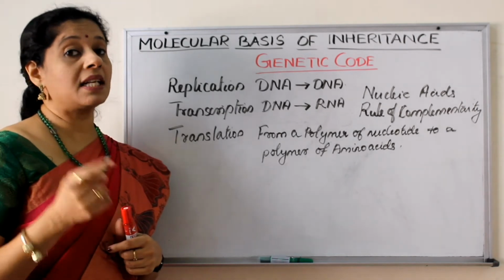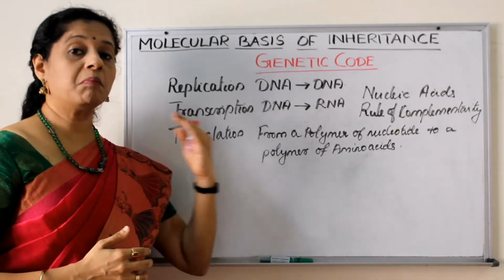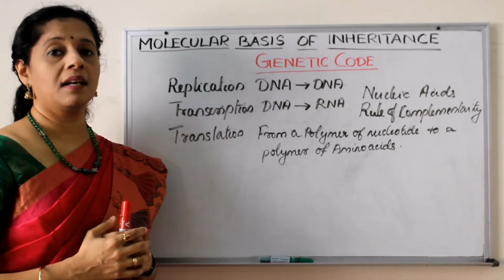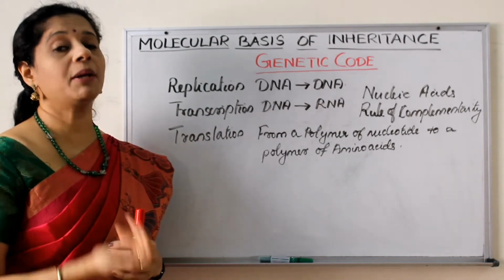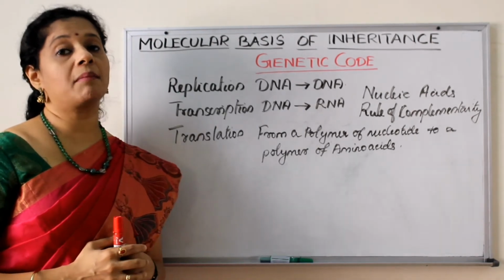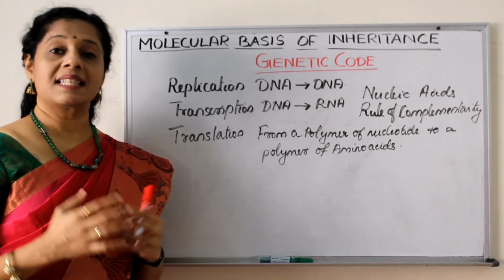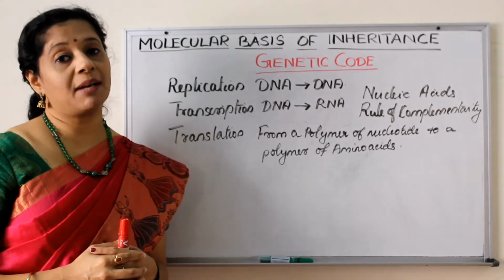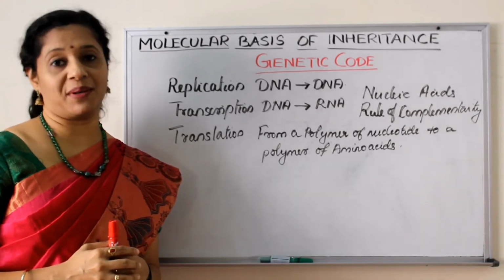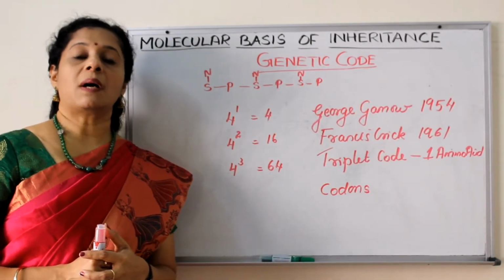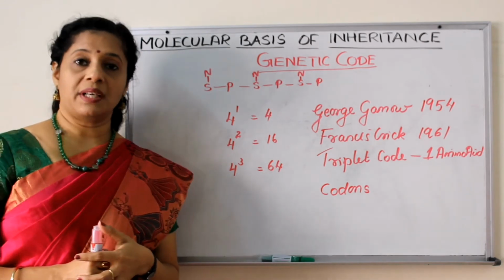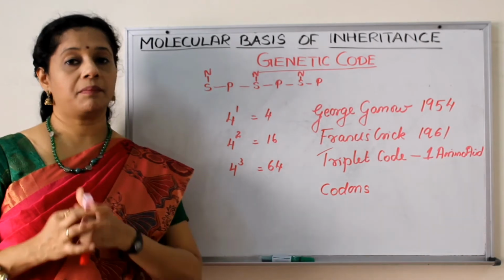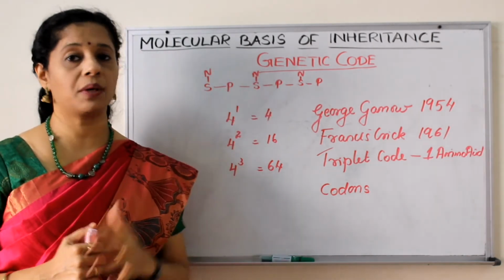So in case of translation, how is it different? From a polymer of nucleotide, that is mRNA, it's made up of nucleotides, we have to make a polymer of amino acids because proteins are made up of amino acids. Several amino acids are known, but mainly in animals the proteins are made up of 20 different amino acids. So initially it was found that if there is a change in the nucleic acid, that was making the change in the amino acid sequence. So we understood the information for making protein is in the nucleic acid.